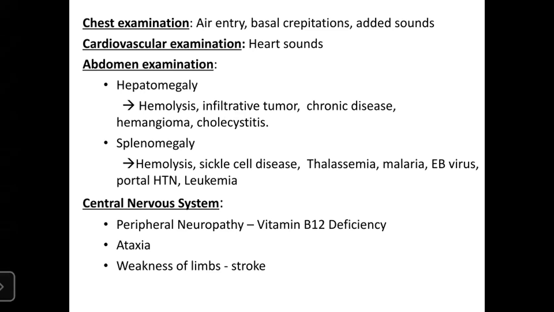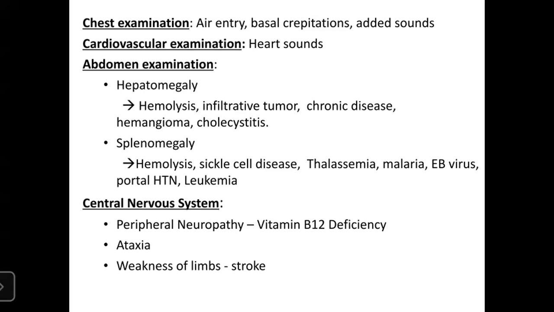And you see, in case of abdominal examination, the anemia cause, hemolytic anemia, hemolysis, hepatomegaly. In case of hemolysis, there might be hepatosplenomegaly, such as in case of sickle cell anemia, thalassemia, or in case of infective disorders, also splenomegaly or hepatomegaly, such as malaria, Epstein-Barr virus infection, even in case of AIDS.